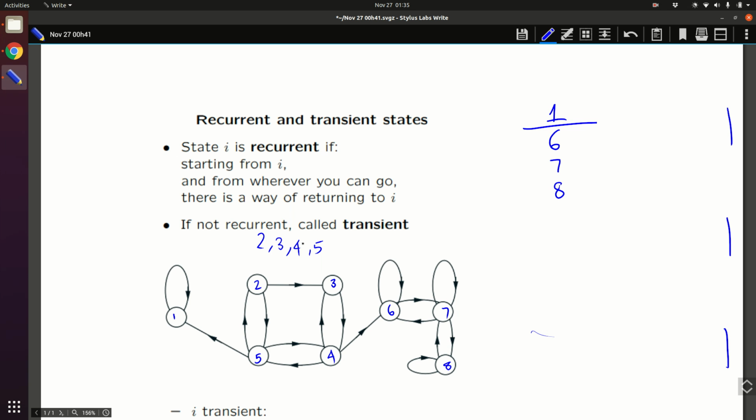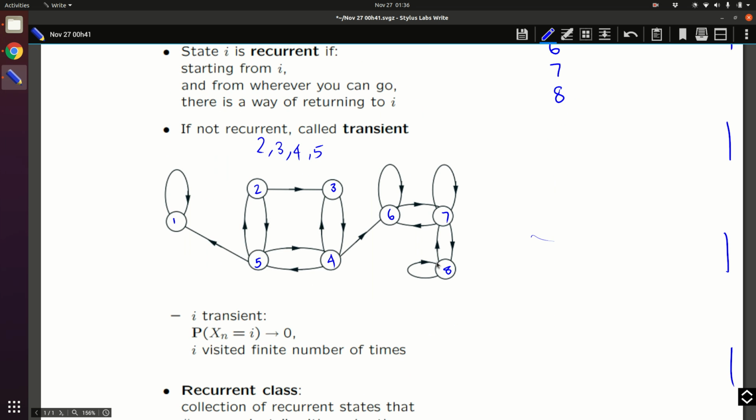In a transient state, there is a possibility that you reach some point from which there is no coming back. As n tends to infinity, the probability that you are at a transient state i goes to 0. That means i is visited only a finite number of times. These are all variants of the same definition. I hope this idea is clear.